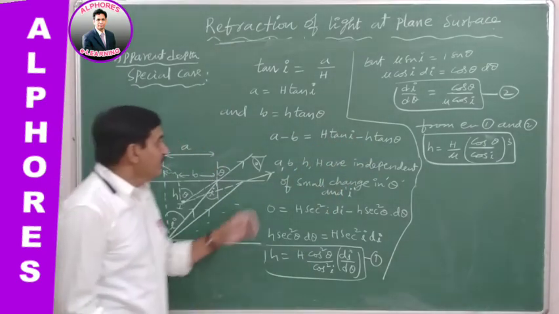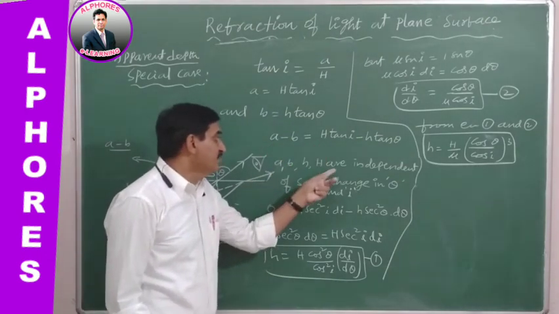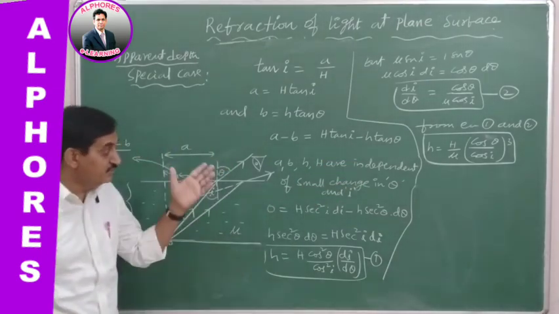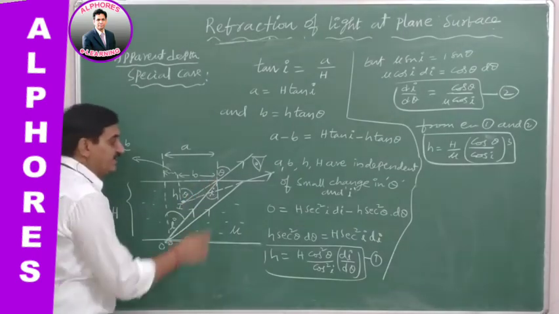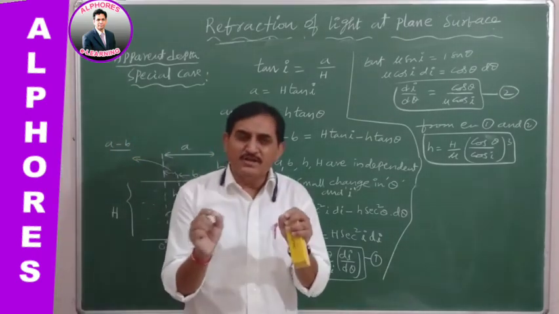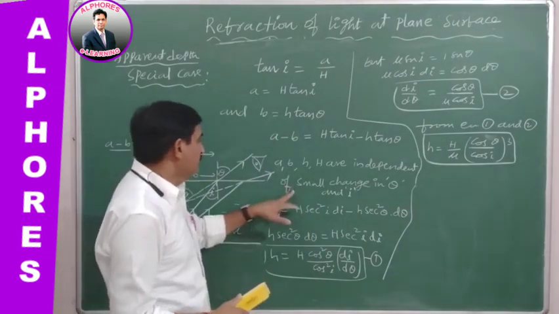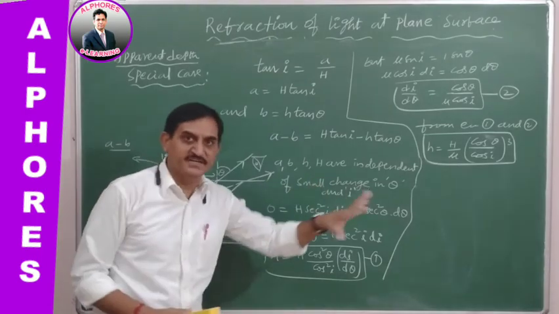Now A and B, small h, capital H, are independent of a small change in the angle of vision theta and the angle of incidence I. Suppose theta and I undergo a small variation, by which there is no question of change in A, B, h, capital H; they are independent.